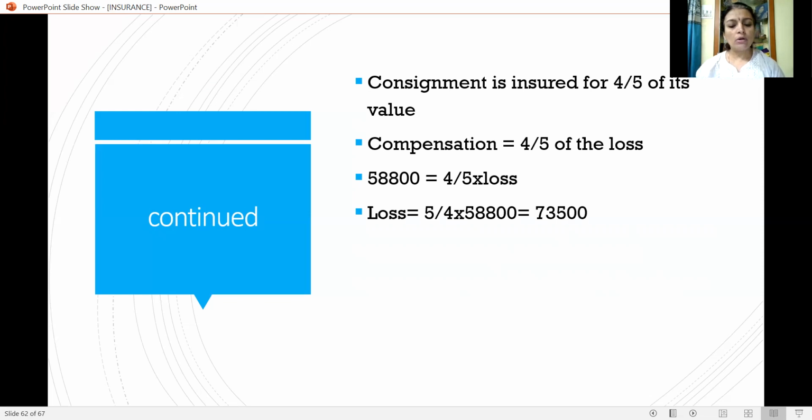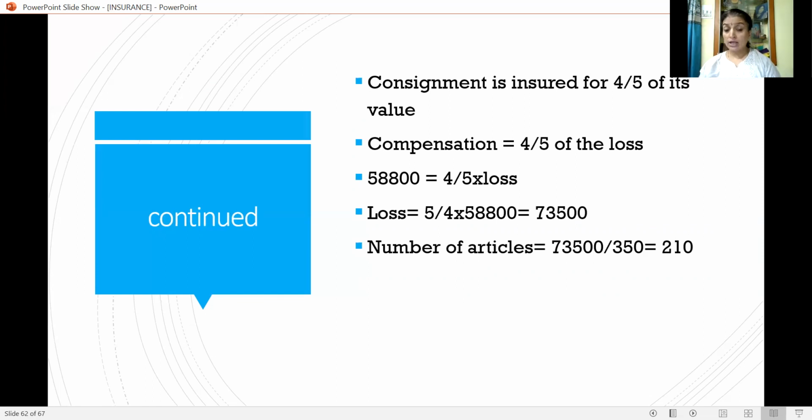So we don't know the loss. Loss is kept like that only. 4 upon 5 is taken to the other side and it becomes reverse. So 5 upon 4 into 58,800, that is the compensation. So loss is 73,500. And number of articles means 73,500 divided by 350, because each article value is 350.